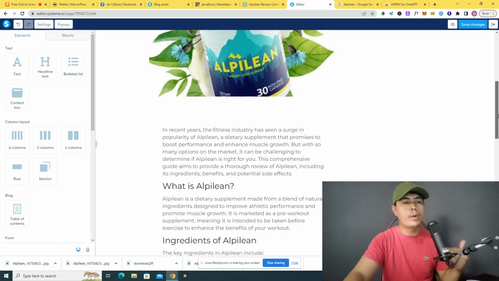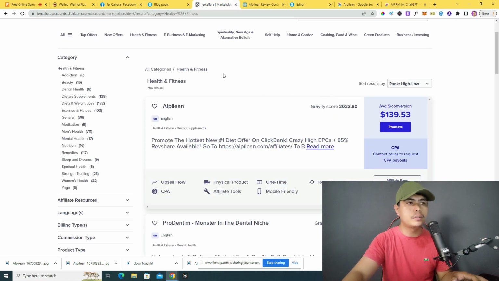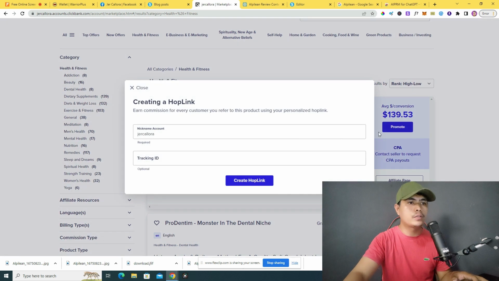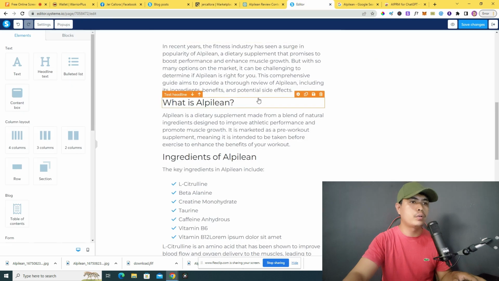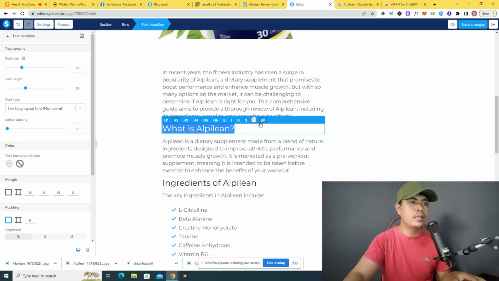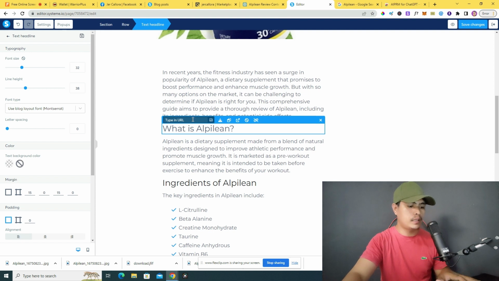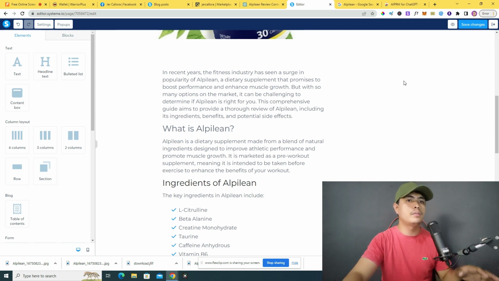And then the way to monetize this, guys, is by adding your affiliate link right here. So you can go back to ClickBank, and then go to your affiliate link right here, copy your link right here, and then you can go back right here, and you can highlight any of this text. Let's say this one right here. Just click on that link, and then copy and paste your affiliate link, and then click on save right here. And then every time someone clicks on this link right here, it will automatically take them to the official website of the AL Pavilion, and if they purchase the product, you will get paid.